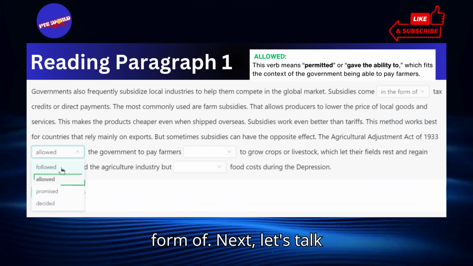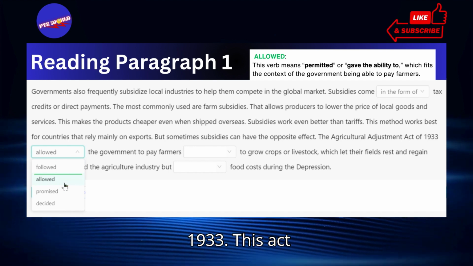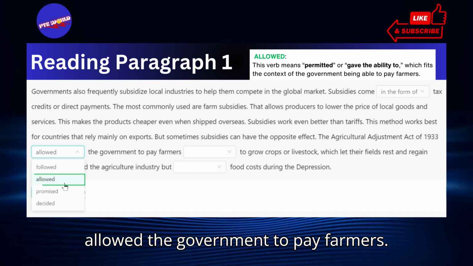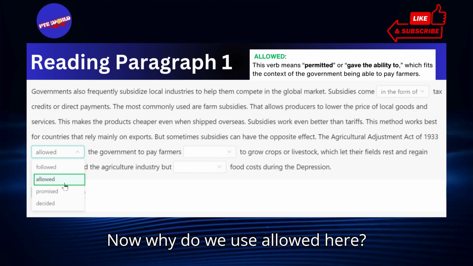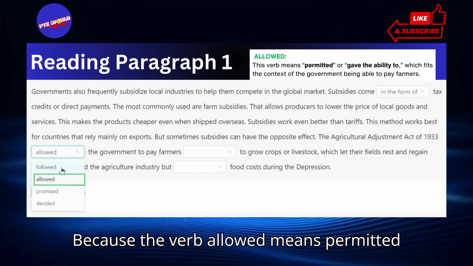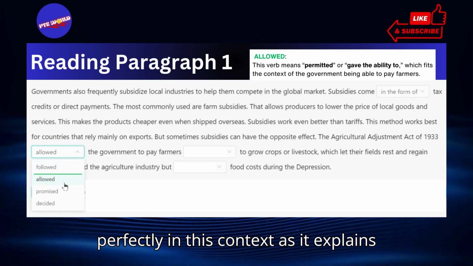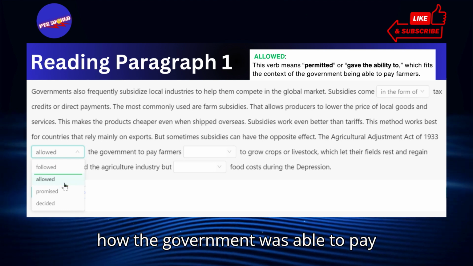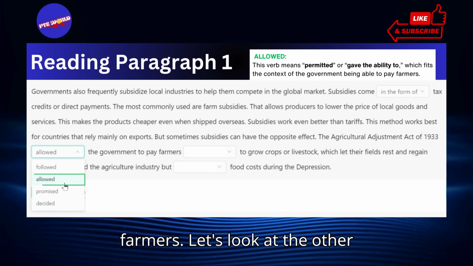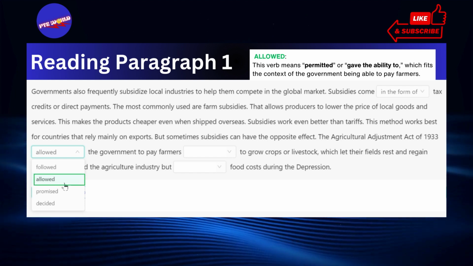Next, let's talk about the Agricultural Adjustment Act of 1933. This act allowed the government to pay farmers. Now, why do we use "allowed" here? Because the verb allowed means permitted or gave the ability to, which fits perfectly in this context, as it explains how the government was able to pay farmers. Let's look at the other options and why they don't fit as well.